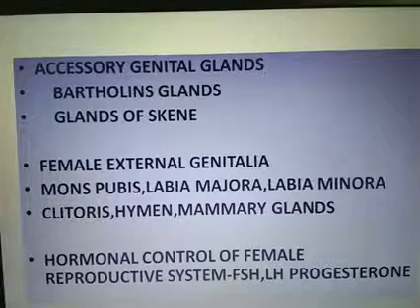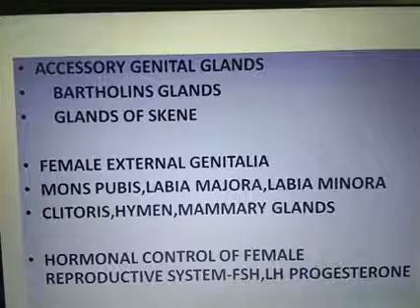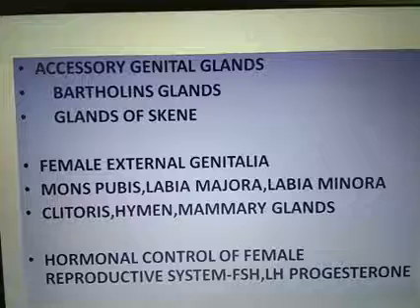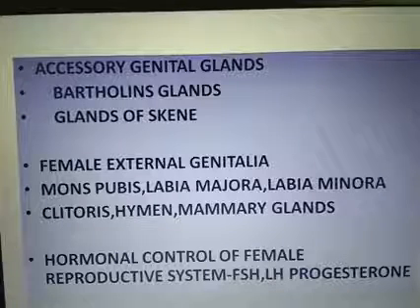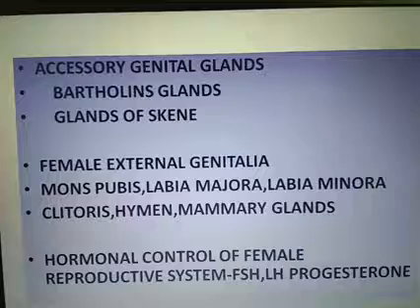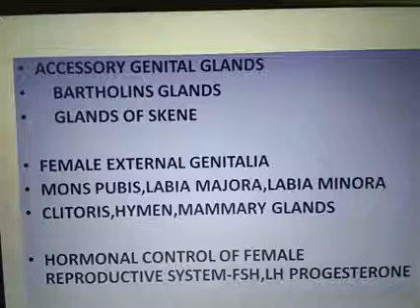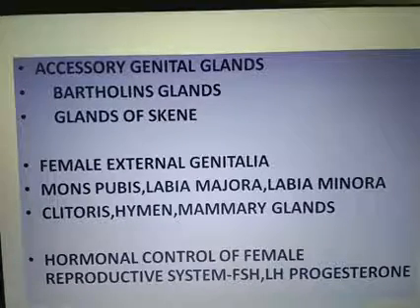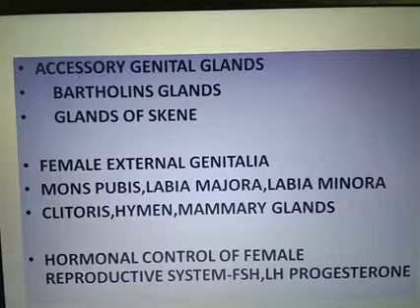Labia majora are fleshy folds of tissue which extend down from the mons pubis and surround the vaginal opening. Labia minora are paired folds of tissue under the labia majora and surround the urethral and vaginal orifice.